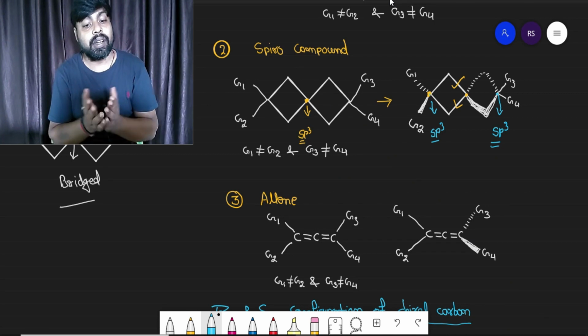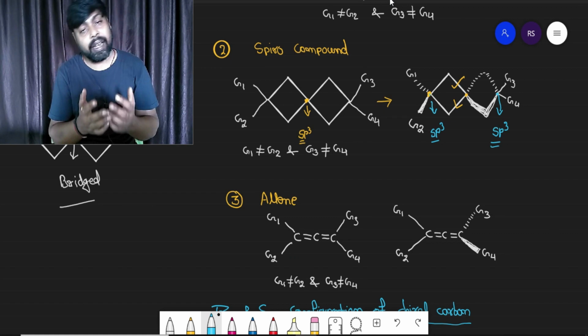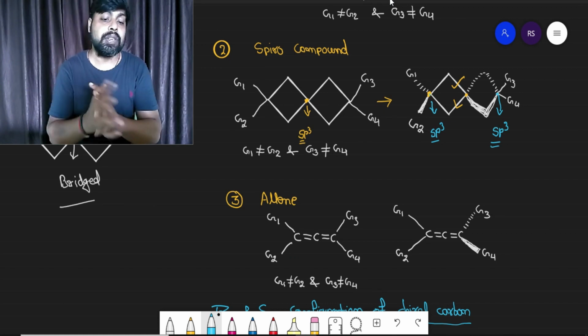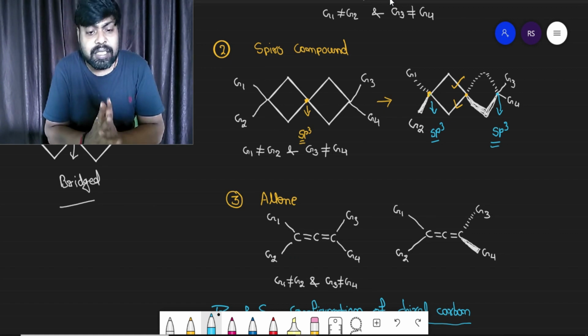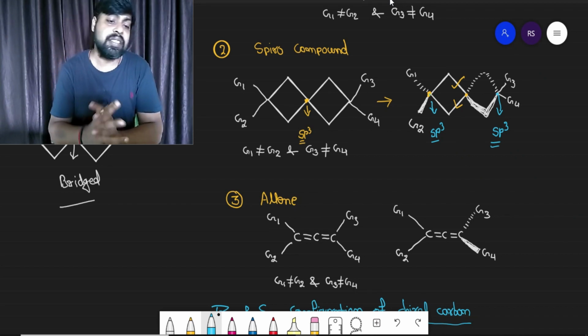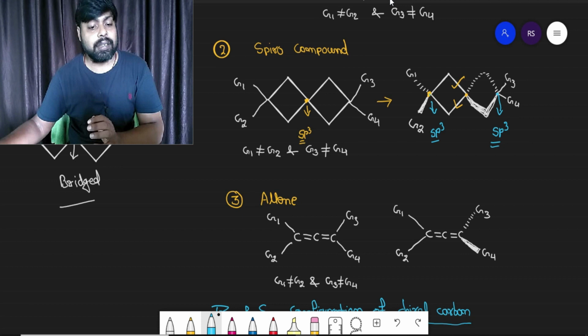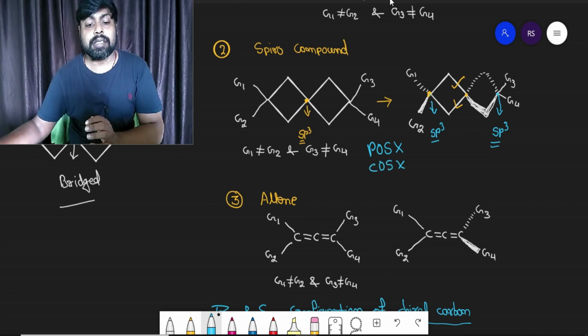If G1 is not equal to G2 and also G3 is not equal to G4, then in this case also you are not going to get any plane of symmetry or any center of symmetry, and the compound will be optically active, right? I hope this is clear to you. This type of compound does not contain any plane of symmetry, neither center of symmetry, and is going to be optically active.